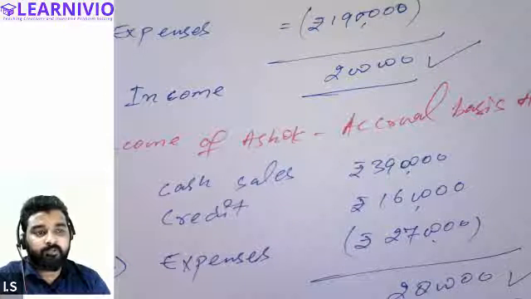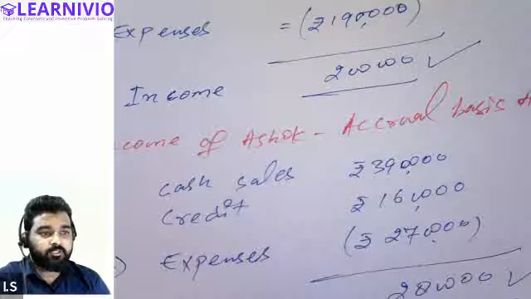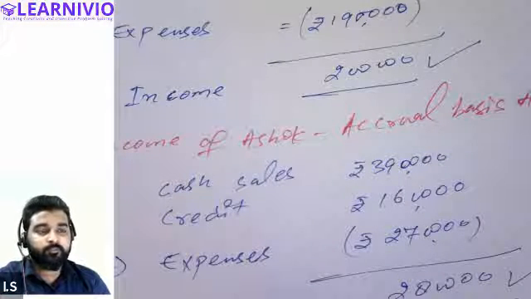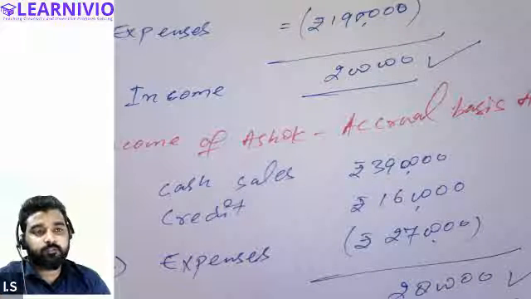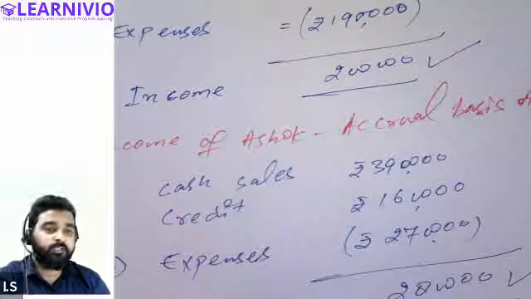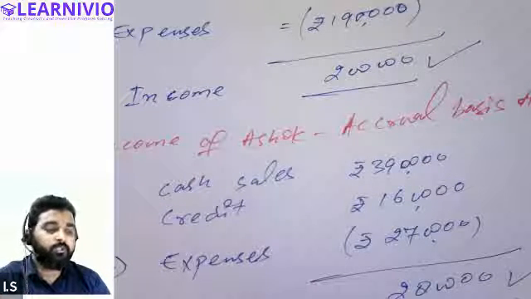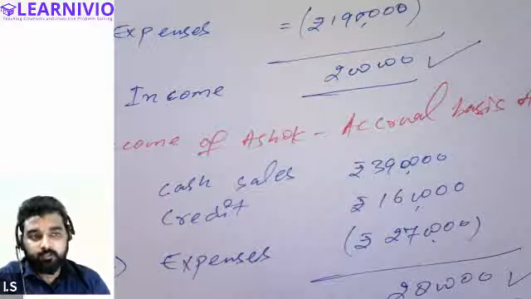The chapters that we have already done, keep on revising those chapters, like ledger, journal, especially the bank reconciliation statement. Otherwise, if you don't revise them, there is a possibility that you might forget everything. So make sure you make a schedule and revise everything that we have covered.